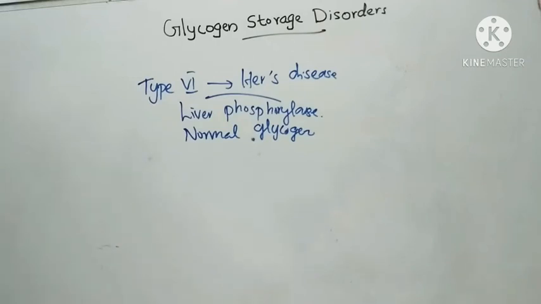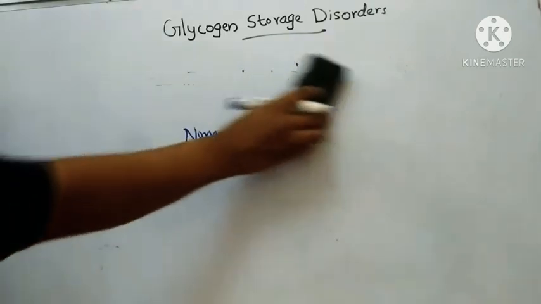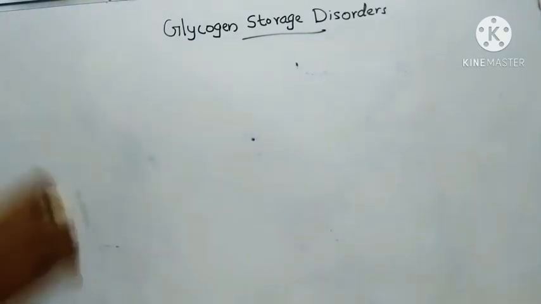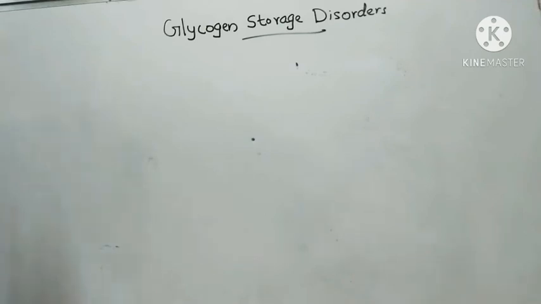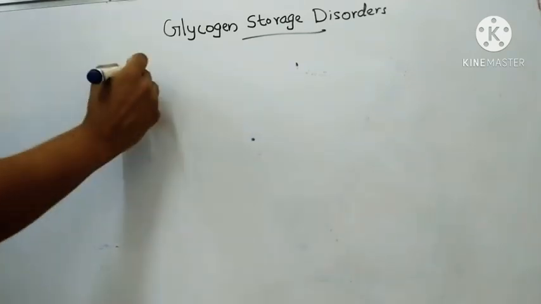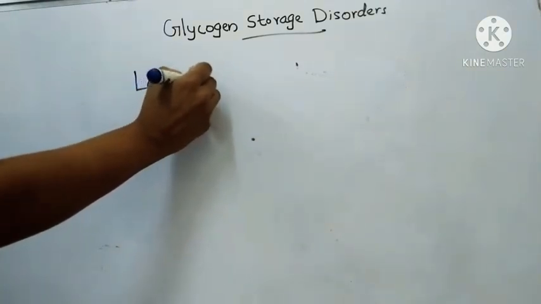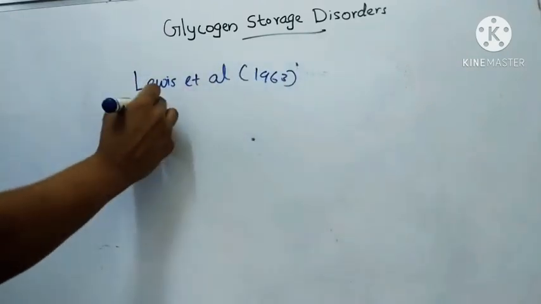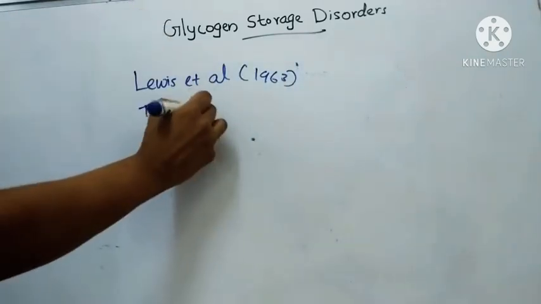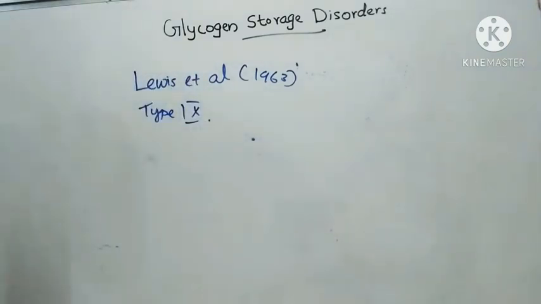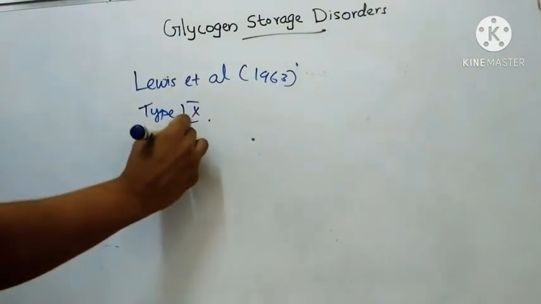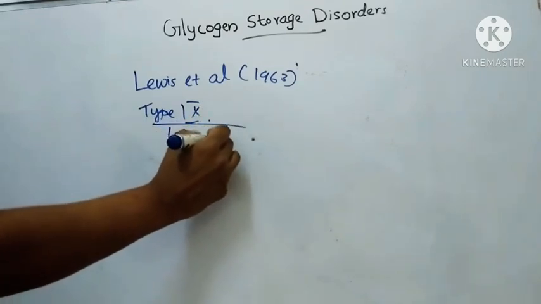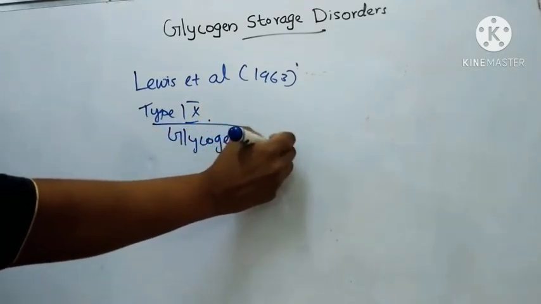In addition to the 6 classical types, many other types of GSDs have been described. For example, Lewis et al. in 1963 described type 9. Here the enzyme deficient is glycogen synthase.